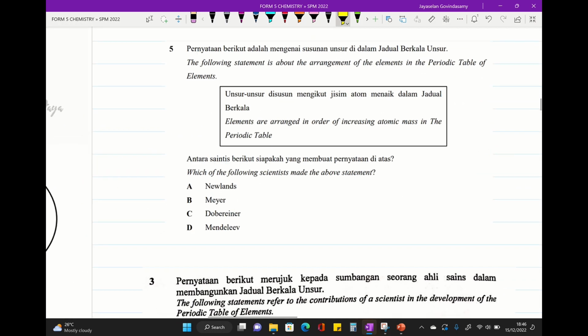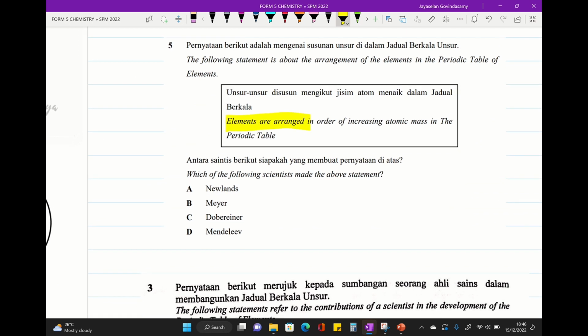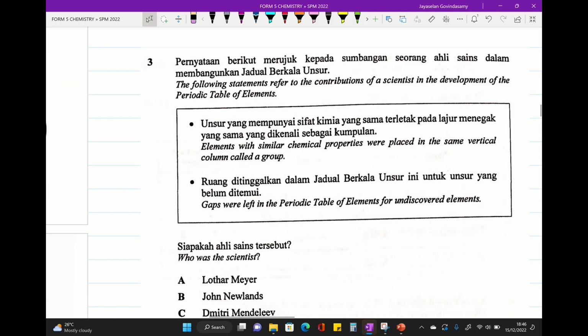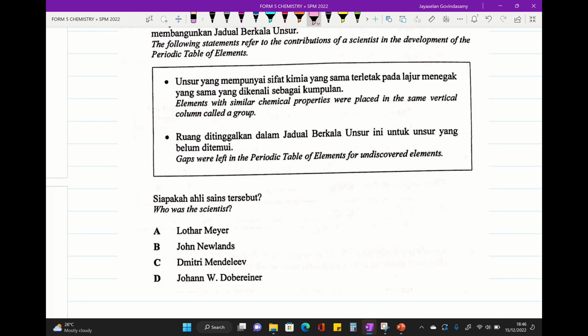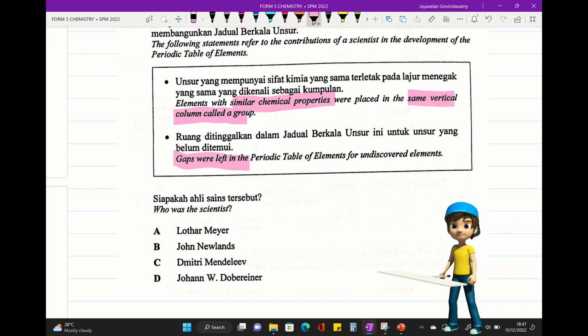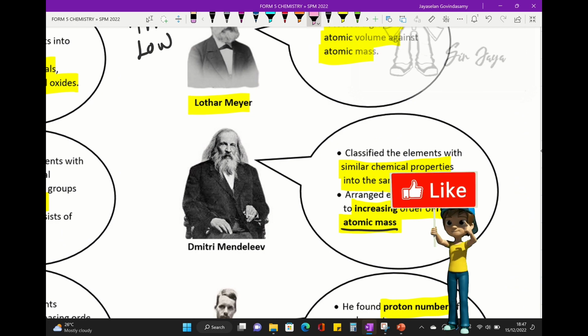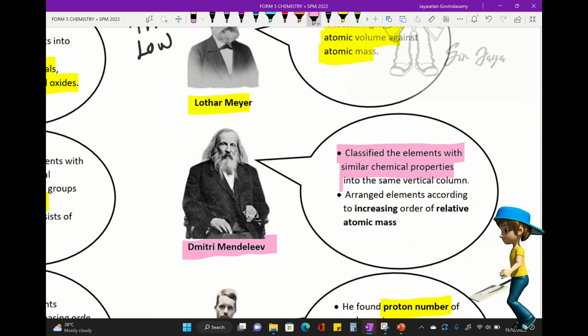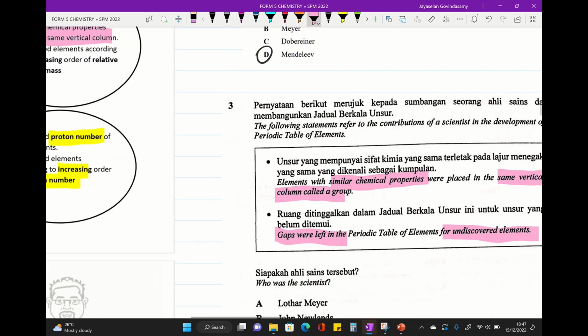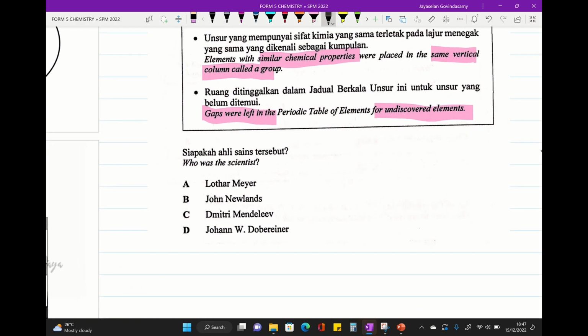We try to check a few questions. Look at this question. Elements are arranged in increasing order of relative atomic mass in the periodic table. So the answer will be Dmitri Mendeleev. Let's check this question. Elements with similar chemical properties were placed in the same vertical column, and a gap was left for undiscovered elements. This person is known as Dmitri Mendeleev. He classified elements with similar chemical properties into the same column. So the suitable answer will be Dmitri Mendeleev.